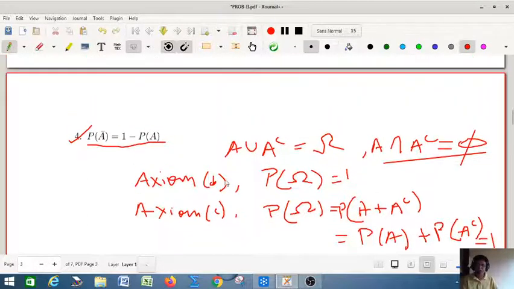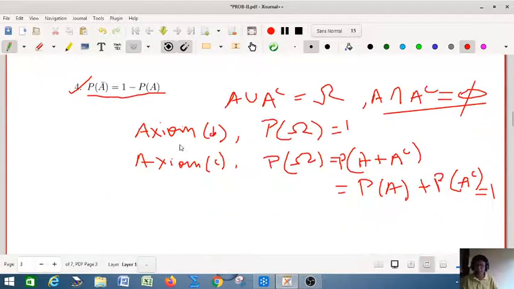From this we can prove that probability of A complement is 1 minus probability of A. So these are very simple proofs. You can prove so many set relations using the axioms.